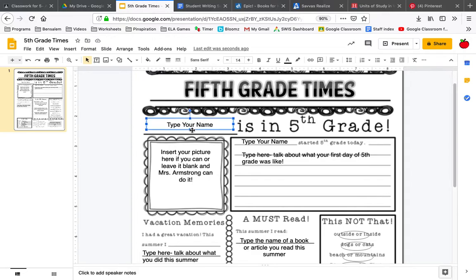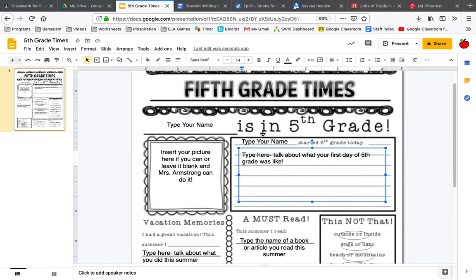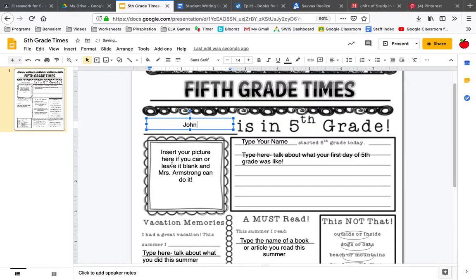Okay, so in all the spots that I typed, there are text boxes for you to delete what I wrote and type what you want to say. So it says blank, and I put type your name in here, is in fifth grade. So you're just going to highlight that text box, and you're just going to start typing your name. And then you can move on to the next text box after you do that.